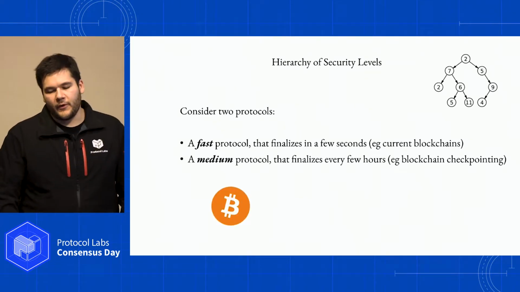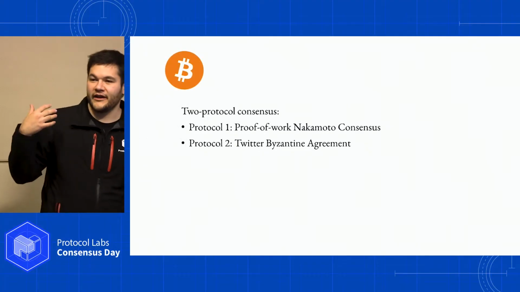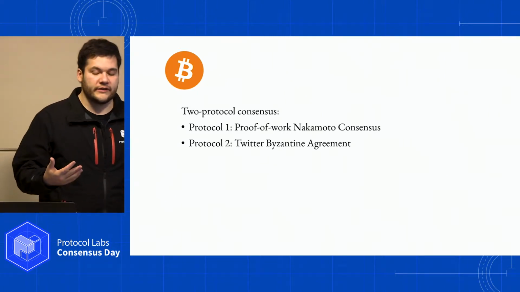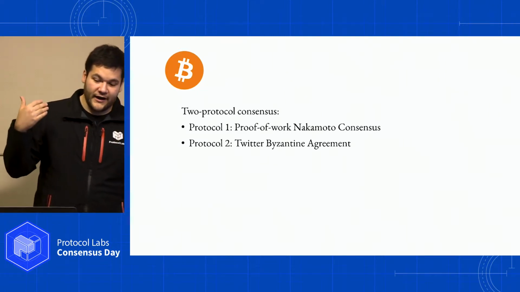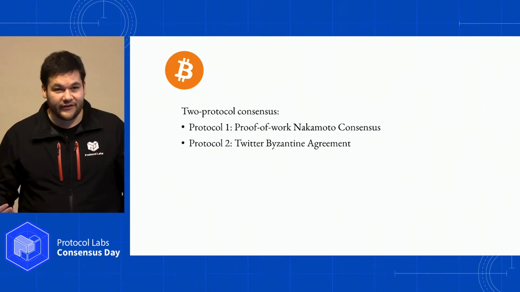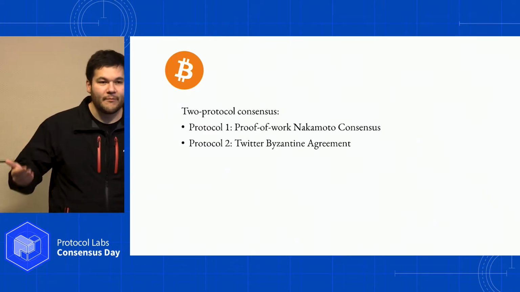So let's talk about Bitcoin for a moment. I claim that it really is a combination of two protocols. Protocol number one is a proof of work Nakamoto consensus, and protocol number two is a Twitter Byzantine agreement, where you have to deal with people noticing things missing in the chain, and then people getting mad and yelling at each other. And then if a reorg is needed, then miners call each other, and they agree, and they reorg the chain. And this has happened multiple times.